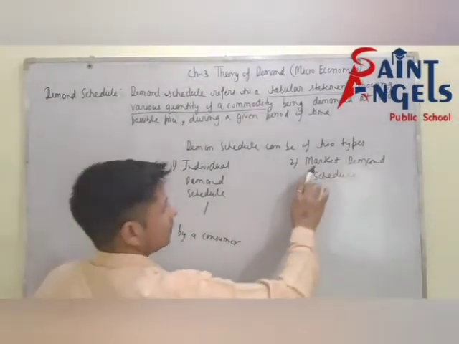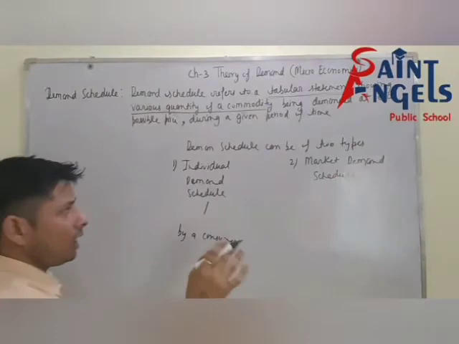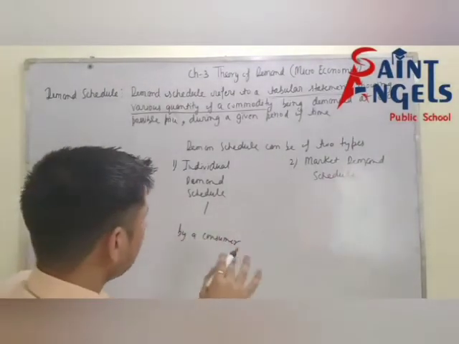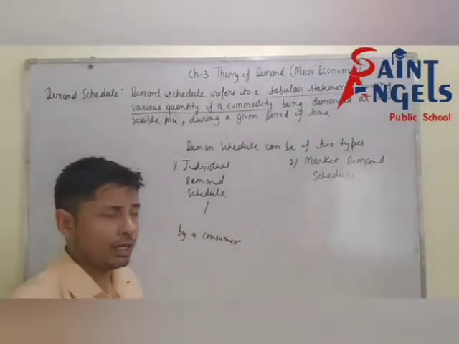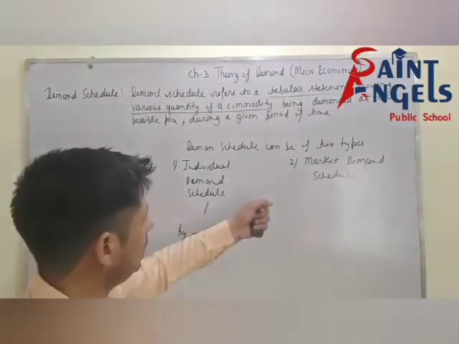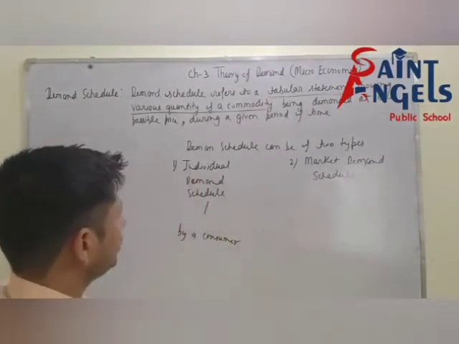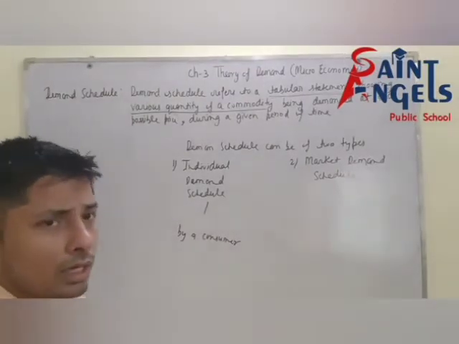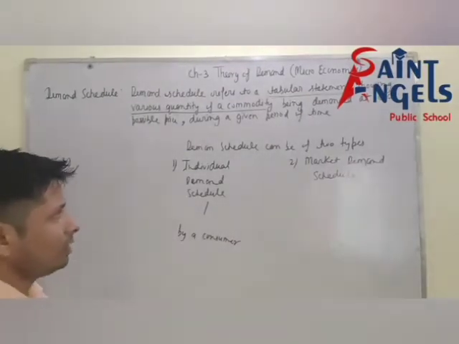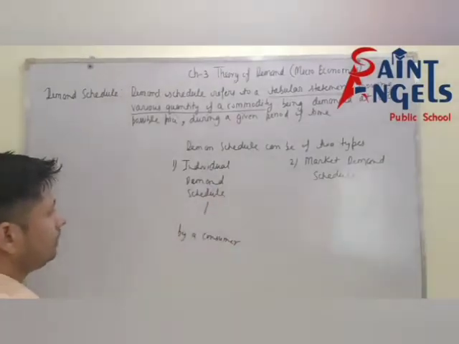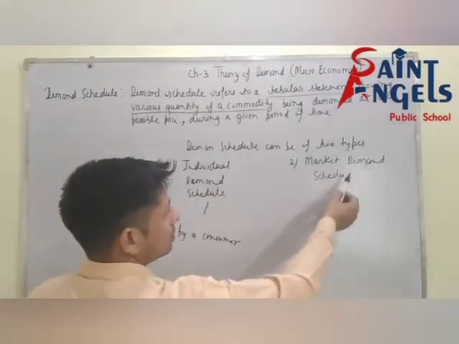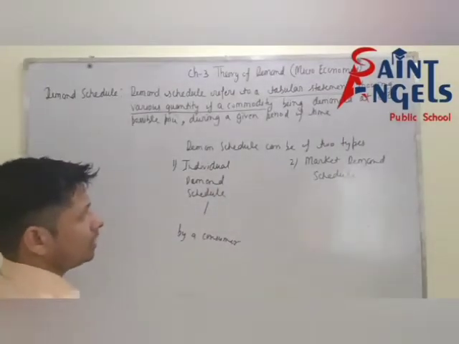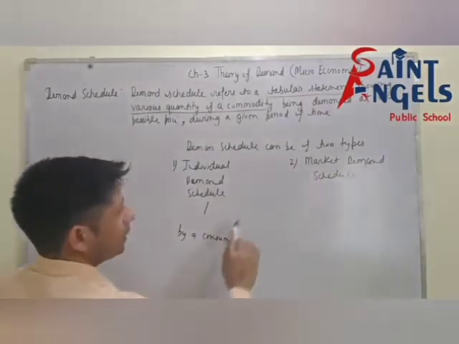But what is the definition of market demand schedule? After this we will try to understand the definition of individual demand schedule and the definition of market demand schedule with the help of a numerical example. But first of all, try to understand these definitions.